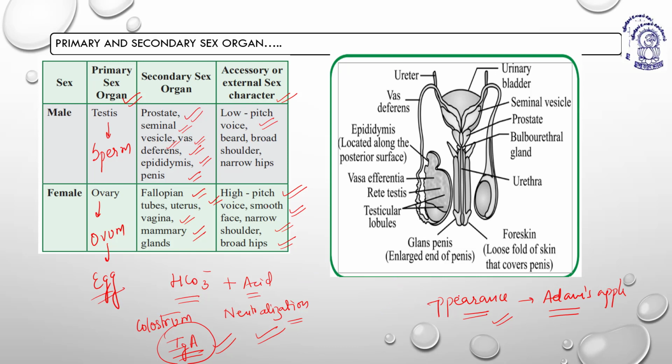Why? Because they have to take care of a developing baby, a fetus, for 9 months. So to create a cushion like bed, layers and layers secreted, so that the developing baby can easily move here and there, right?